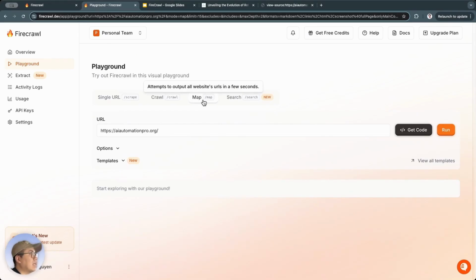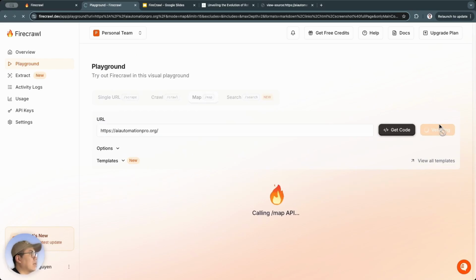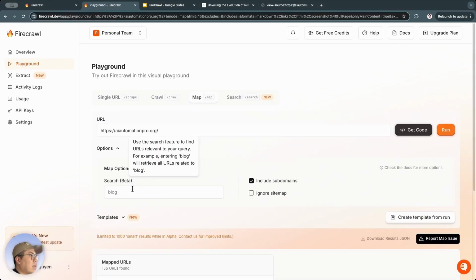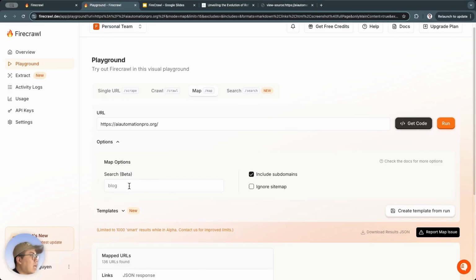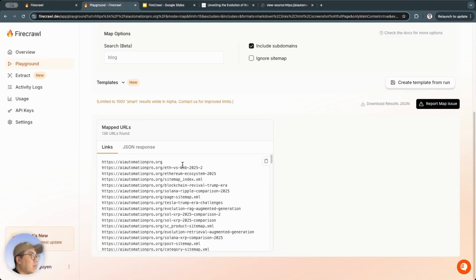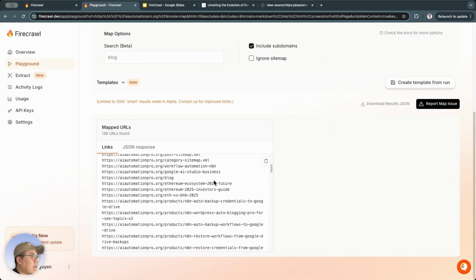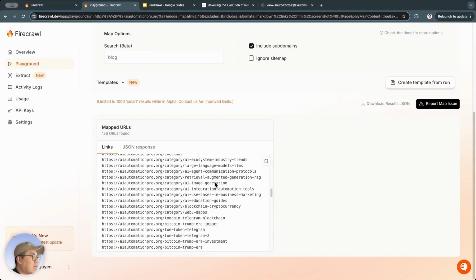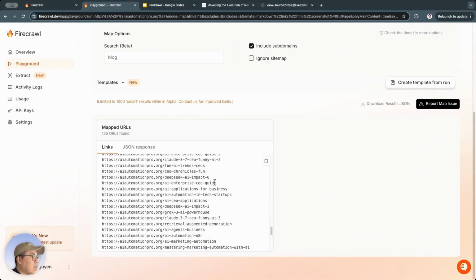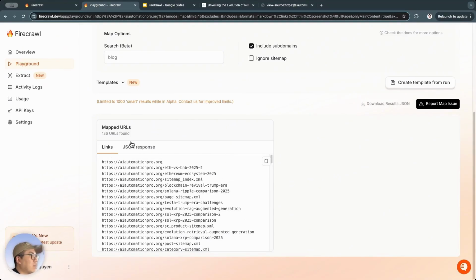Now I'll continue testing the map feature. Yeah, I'll take the URL of this page and then I'll hit run. This one has options. If we want posts on the blog, we can add that. Alright, 136 found. URLs on my website. So, this is the list of URLs that it found. Alright, it got this blog, it got this product, and other web pages. Besides, there are dynamic links, like dynamic URLs. These are URLs it fetched.